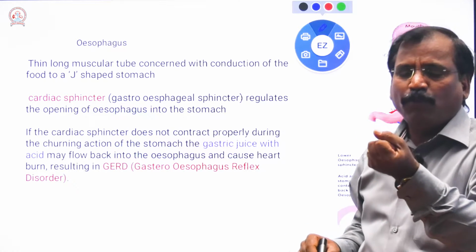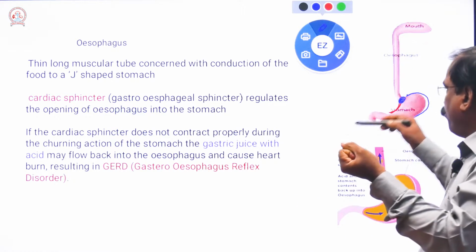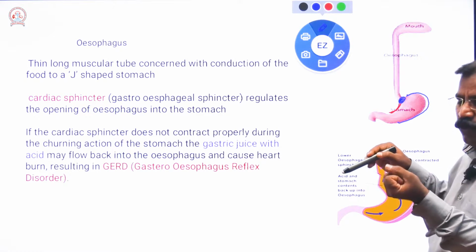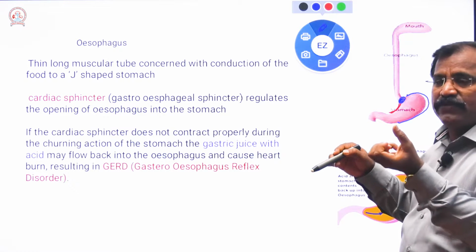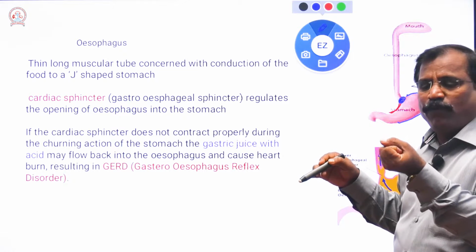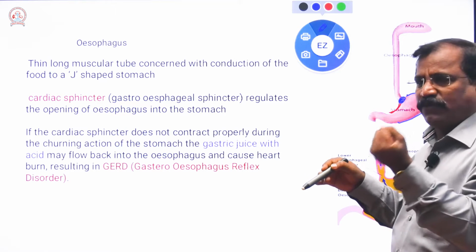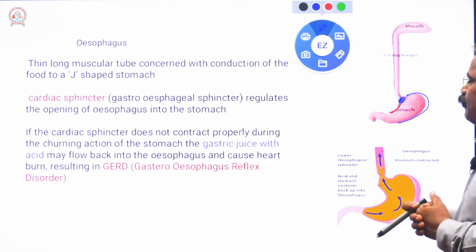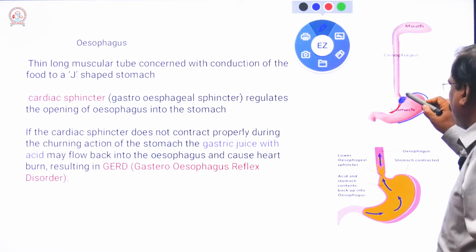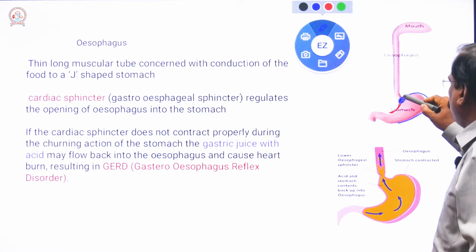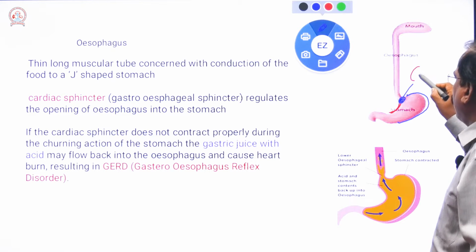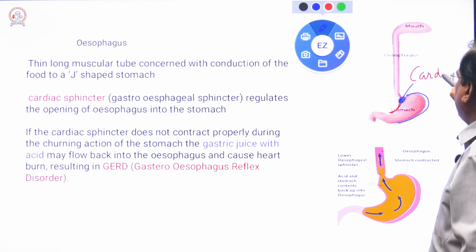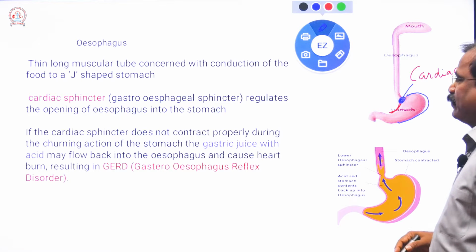The sphincter is a constricting muscle. It acts like a wall. When food comes through the esophagus, it opens and allows the food. If not, it closes tightly. That sphincter is the cardiac sphincter. That is very important.